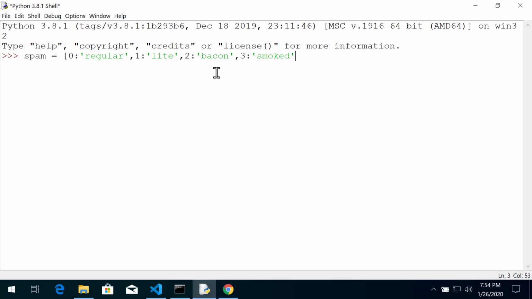To close out the dictionary that you're defining, you use another brace, and typically we'll put spaces and make this nicely formatted. So what I've done here is I've created a dictionary that's similar to the spam list we created in previous videos, so we can access it the same way. If we want to access the first item, we could do spam, open bracket, 0, and that would be regular. Spam, open bracket, 3, would be smoked.